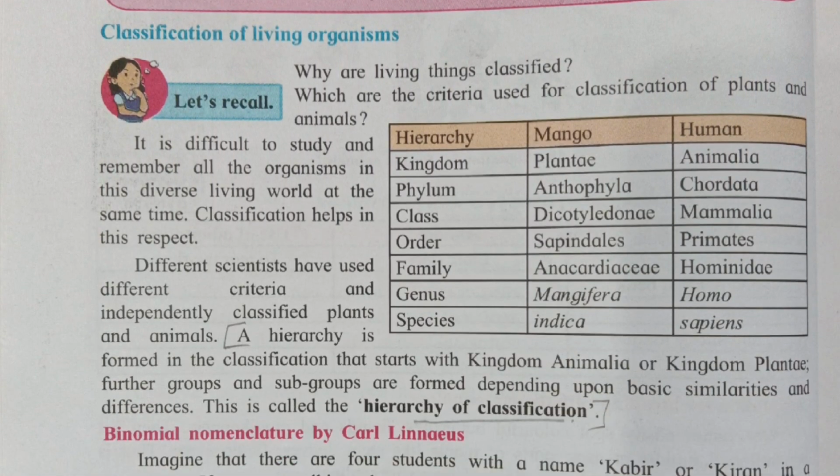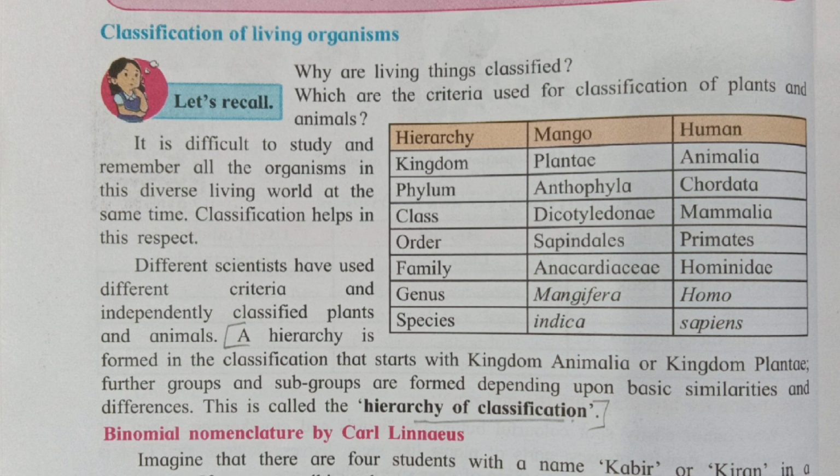Classification of living organisms. Why are living things classified? Living things are classified to avoid confusion, to make study of organisms easy and to learn how various organisms are related to each other. Which are the criteria used for classification of plants and animals?